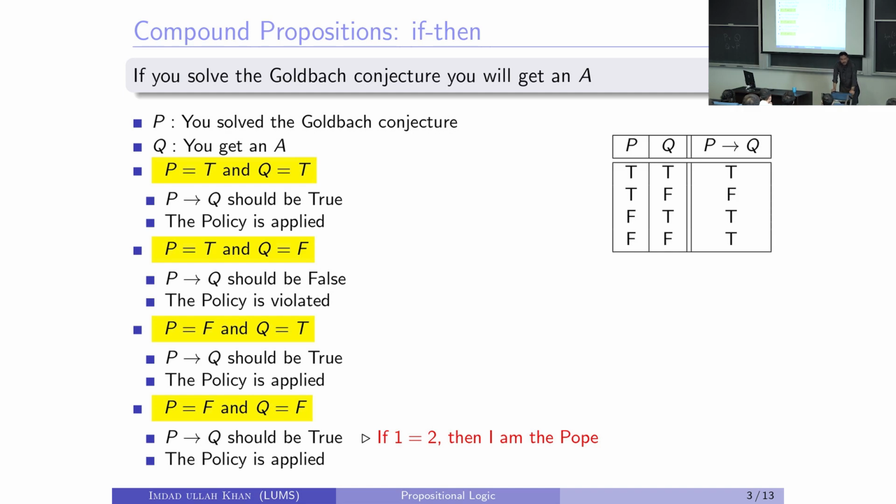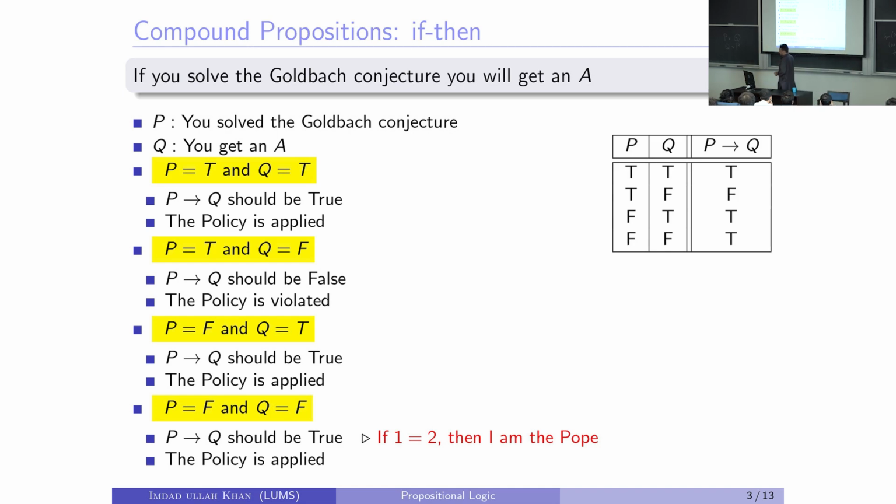And this was also sometimes confusing when P is false and Q is false. Should P implies Q be true? So what does it mean when P is false and Q is false? Quickly. You didn't solve the Goldbach conjecture. You didn't get an A. Does it impact the value of the policy? It still might as well be a policy. It's a true statement. In this case, it is vacuously true.